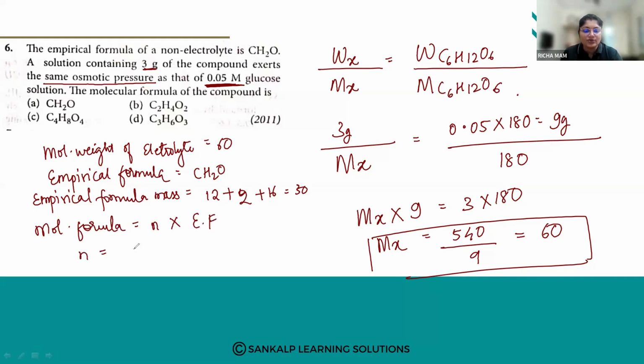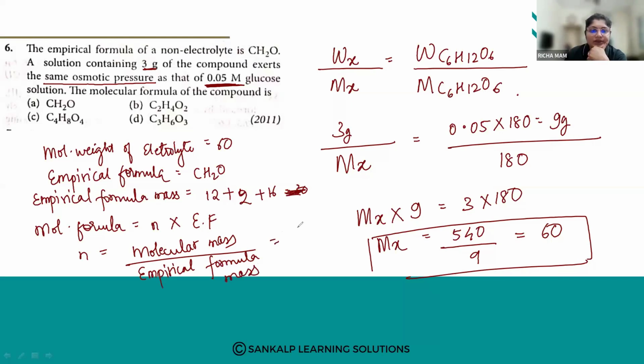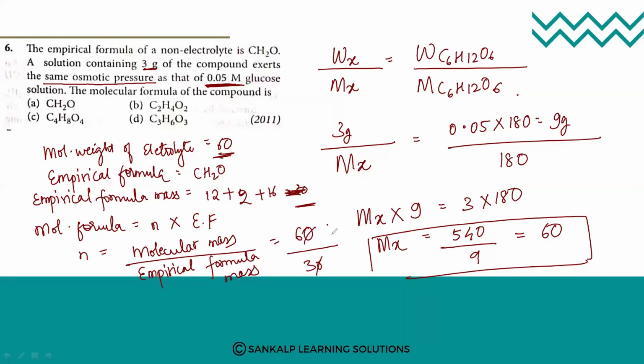So n is equal to the molecular mass divided by the empirical formula mass. So what is the molecular mass? The molecular mass is 60, and the empirical formula mass is 30. So this is 3 1 plus 3 2s.